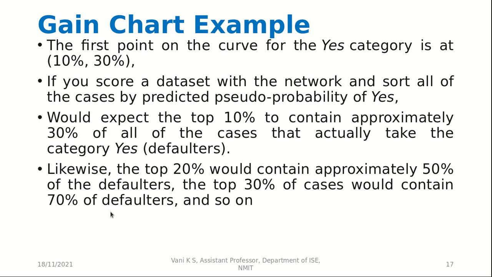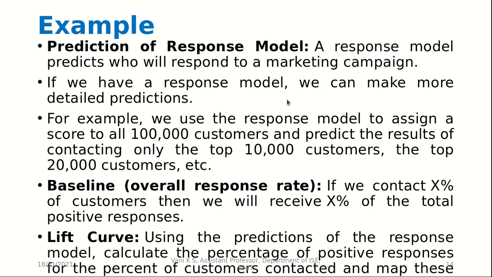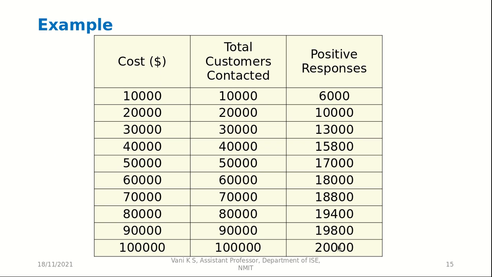The total positive responses are 20,000 here, as was defined earlier. So if 10% of the total customers are contacted, then 10% of the total positive responses will be positive, which means that if 10,000 people are contacted, then 2,000 people will respond positively in those 10,000. So that's how we assign the baseline. We take 10,000 from the total positive responses.